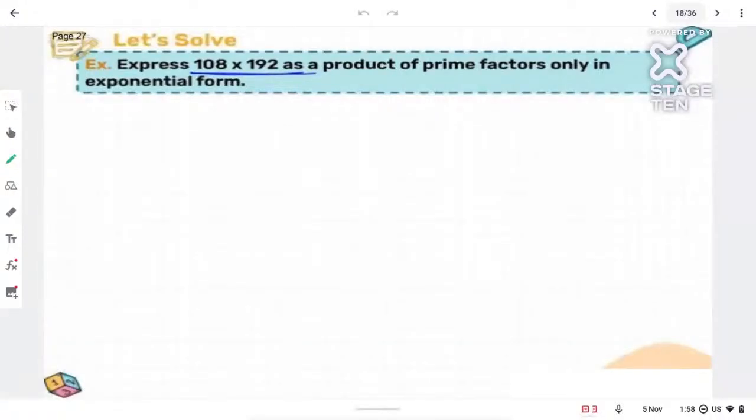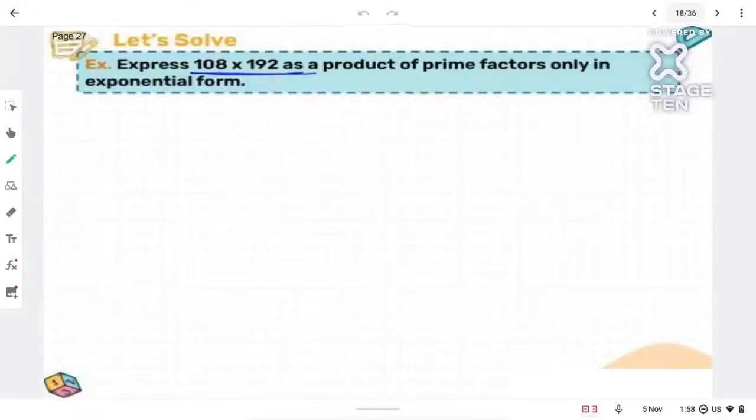Express 108 and 192 as a product of prime factors only in exponential form. So let me do this question for you guys. Okay, let me do it. You guys are going to help me with the steps.